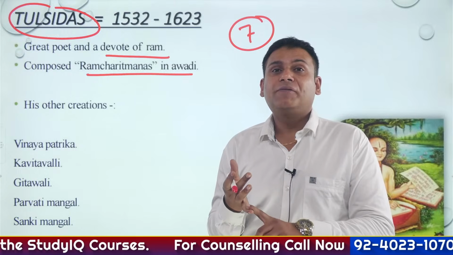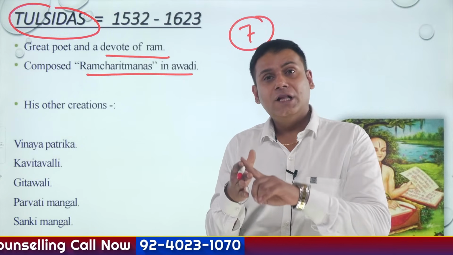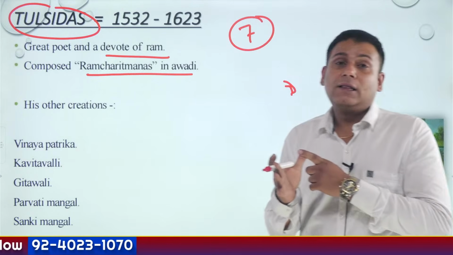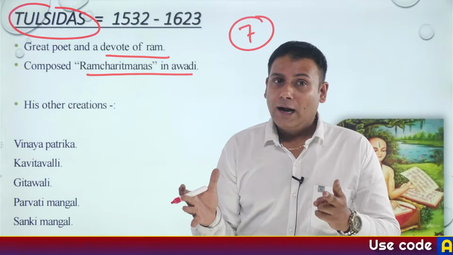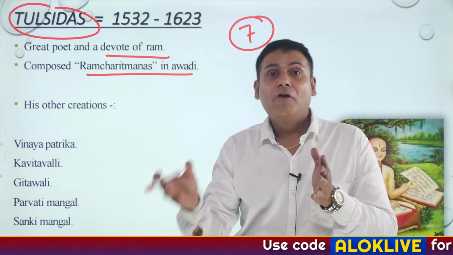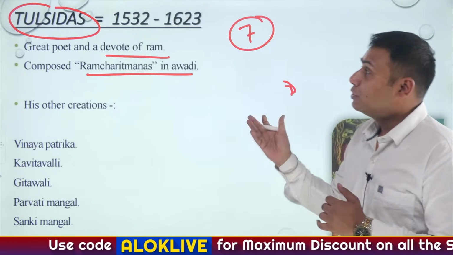Then comes specifically Ayodhya Kand. Then comes Aranya Kand, Kishkinda Kand, Sundar Kand. Then comes Lanka Kand. Okay. And finally comes Uttar Kand. So these are the 7 parts of Ramcharitmanas. And Ramcharitmanas was composed by Tulsi Das ji.